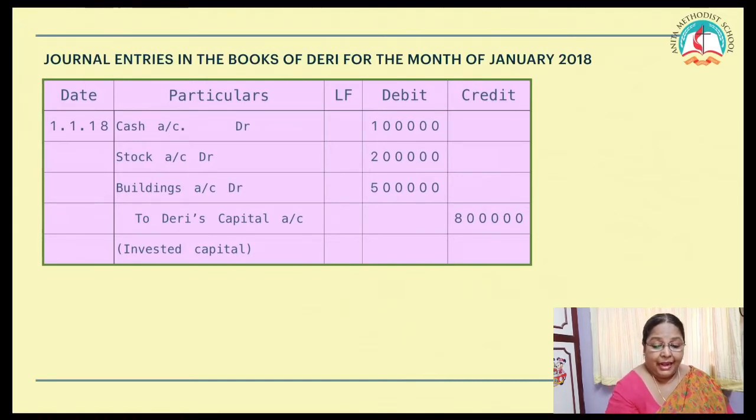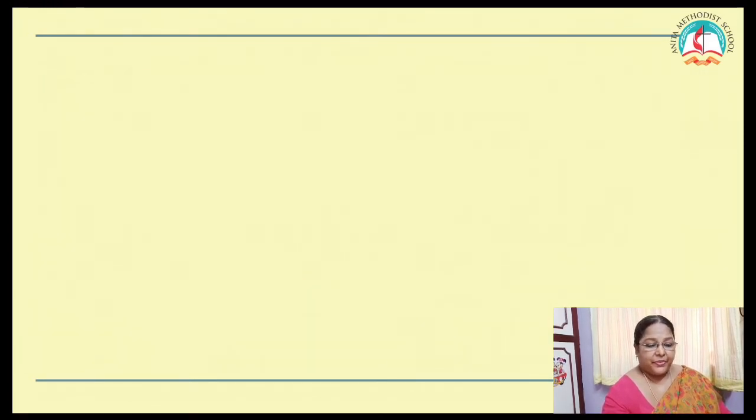Now, this 8 lakhs, how did you get this 8 lakhs? 1 lakh plus 2 lakhs plus 5 lakhs is 8 lakhs. Clear? What is the next journal entry?